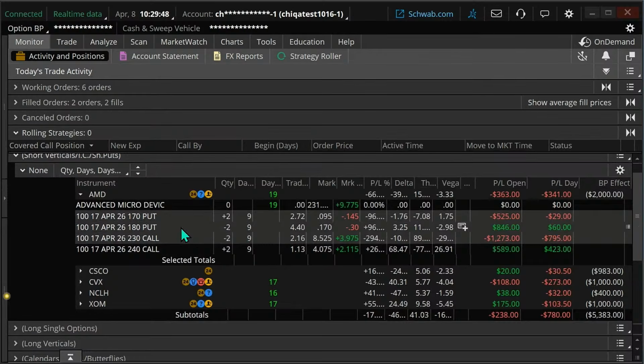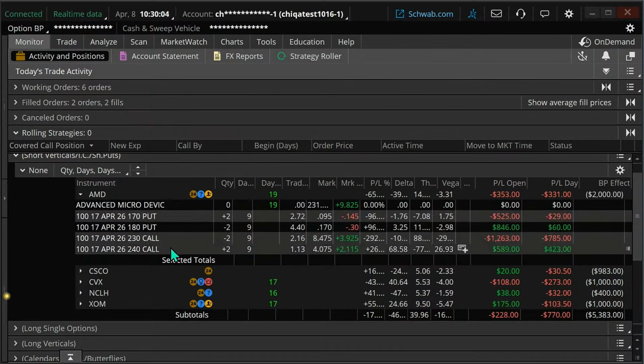In this case, this is an iron condor. Okay, this is an iron condor. You can gain on both sides. Typically, if you lose, you're only going to lose on one side. But the problem is the one side can lose more than you gain on the other side.